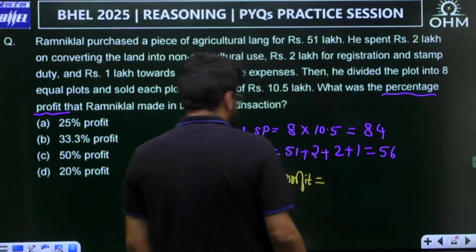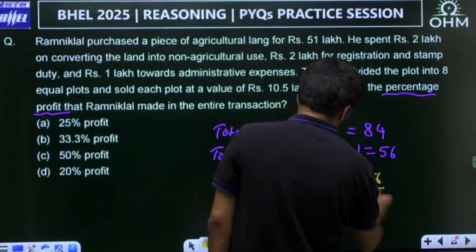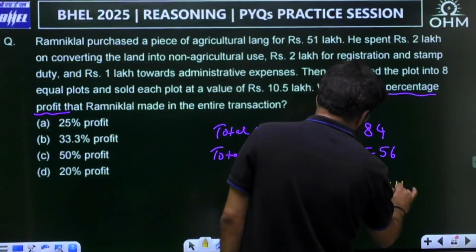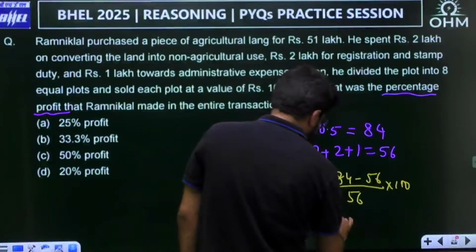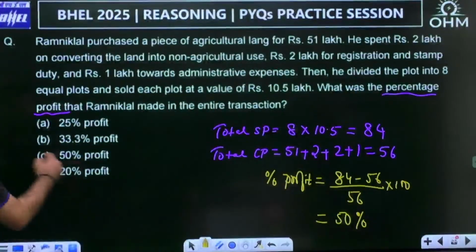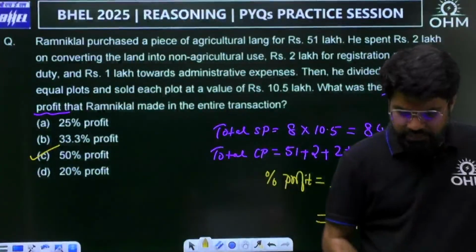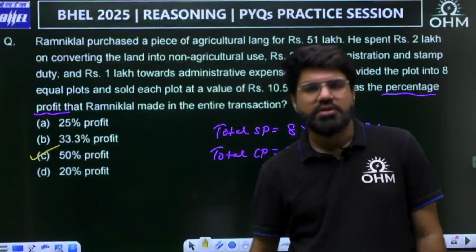How much is the percentage profit? So 84 minus 56 upon 56 into 100. This is 28. 28 out of 56 is half. So 50% basically, 50% profit margin. Simple question. Option number C. Simple numeric question, option number C it is.